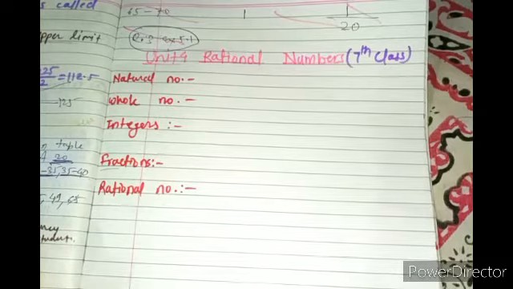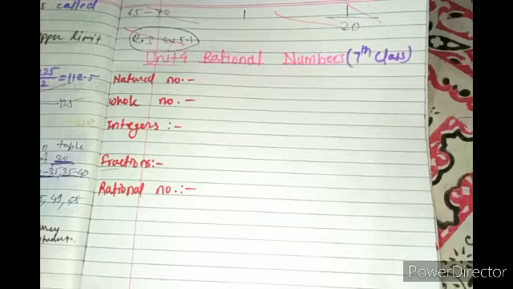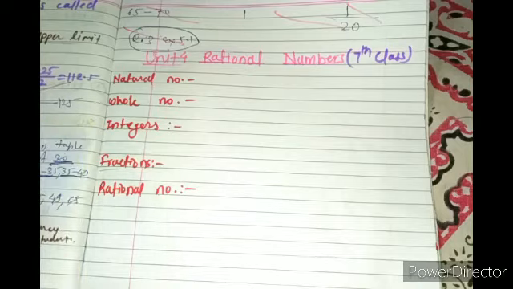Hello students, today we are going to start the new unit, that is rational number, right? In rational number, we have to understand what is meant by rational number. In rational number, which type of numbers are included, right? So first we are trying to understand our basic knowledge, that is types of numbers, right?